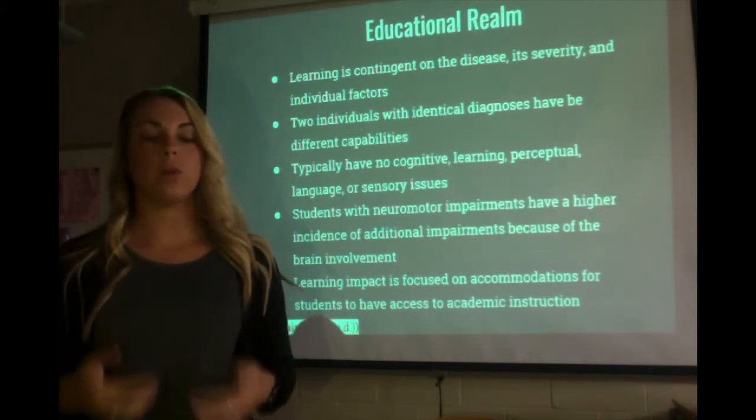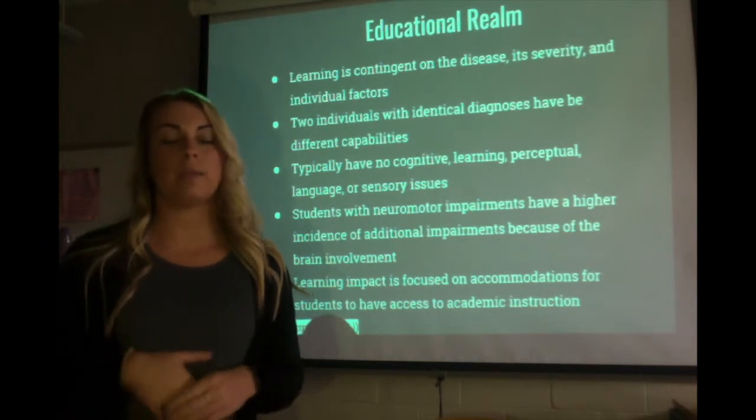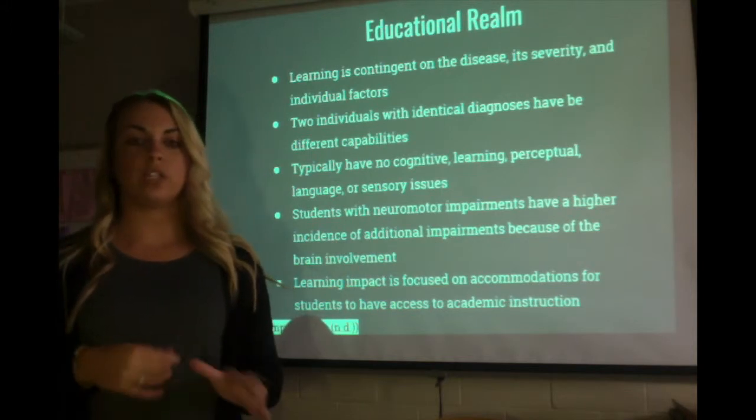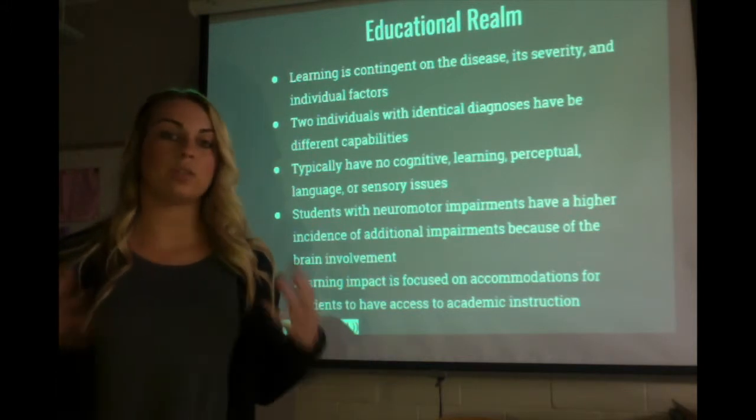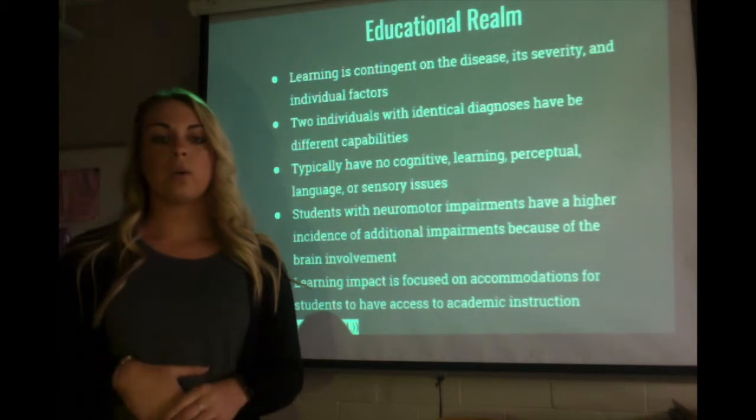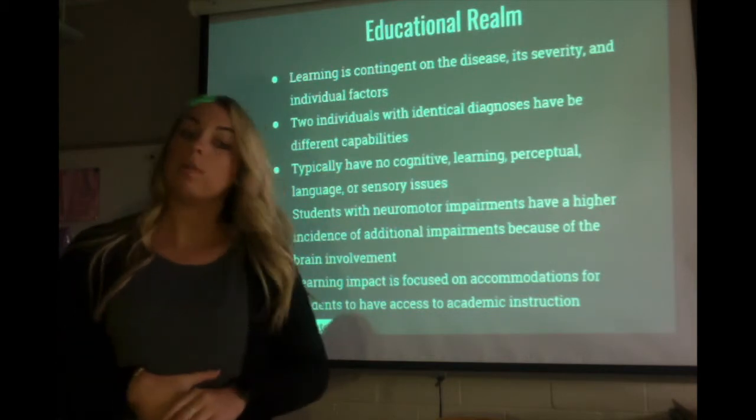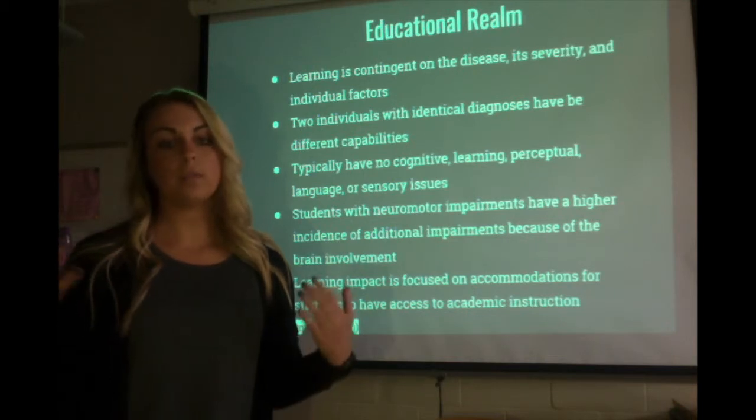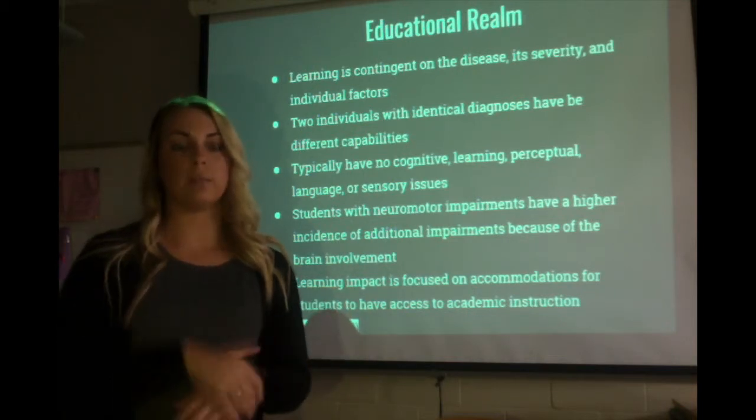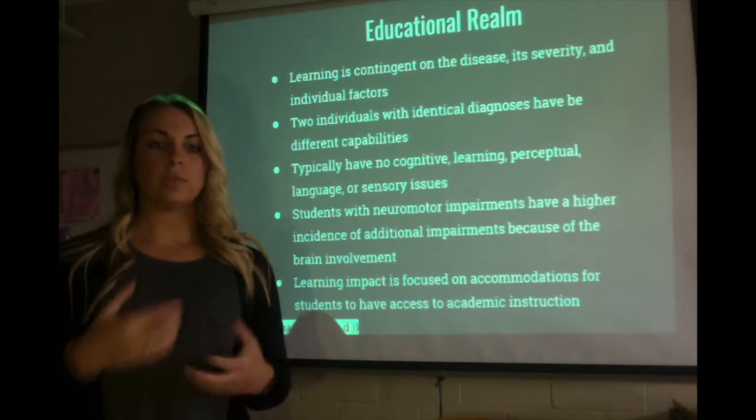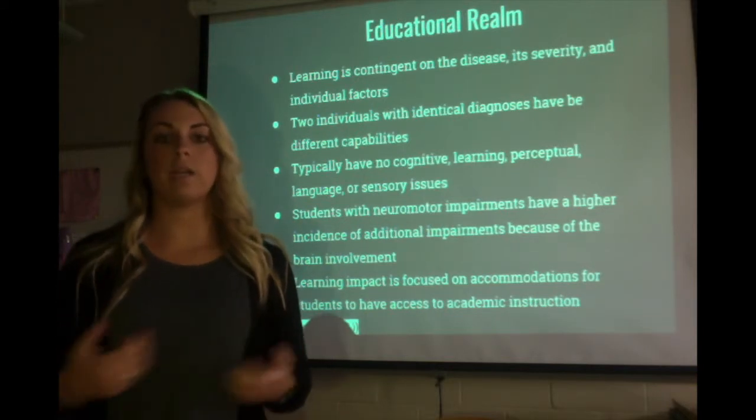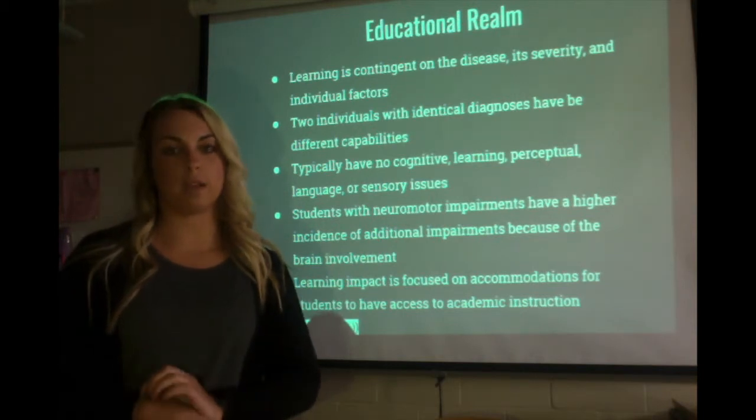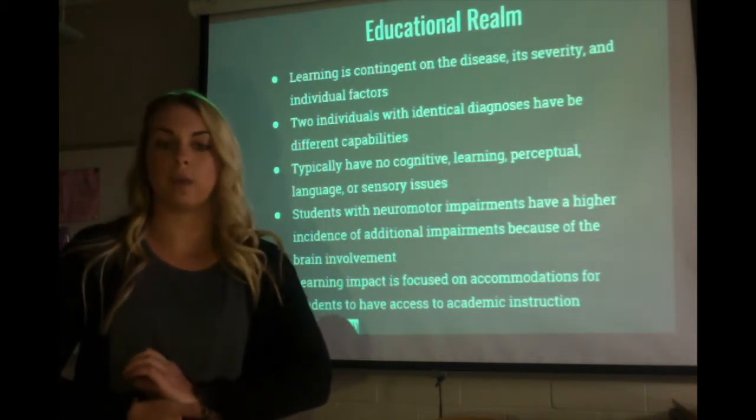Most students that do have orthopedic impairments typically don't have cognitive issues, or issues with language or sensory issues. It's usually just physical. So students that do have neuromotor impairments do have a higher incidence rate of having additional impairments because of the brain activity that goes into it. So sometimes if it just affects the spine, it may also go to the brain, or if it has to do with the brain development, it could really affect or cause other impairments as well.